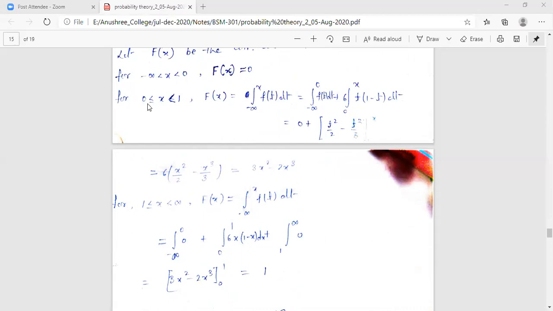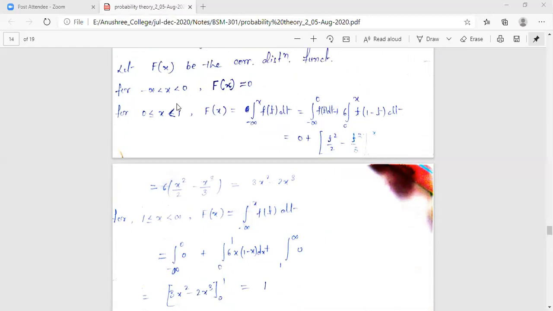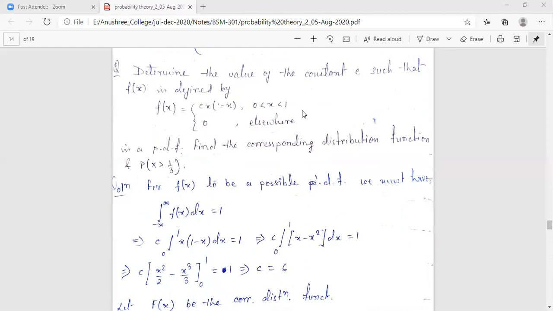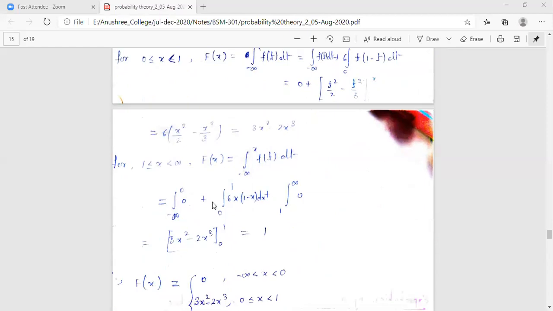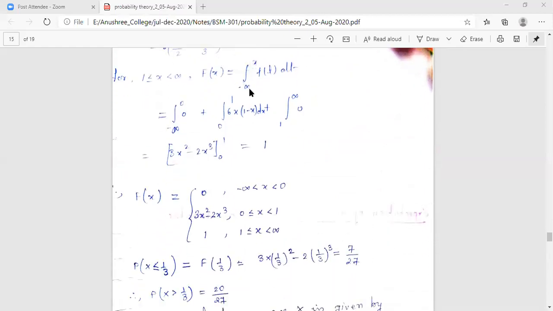Now after 1, we are going to include 1, but after that, no range is given to you, so we can go up to infinity. So 1 less than or equal to x, strictly less than infinity. What about capital Fx? Again utilizing the definition, integral from minus infinity to x of ft dt. Now split the interval: minus infinity to 0, 0 to 1, as our x is including 1 now, and then 1 to infinity.